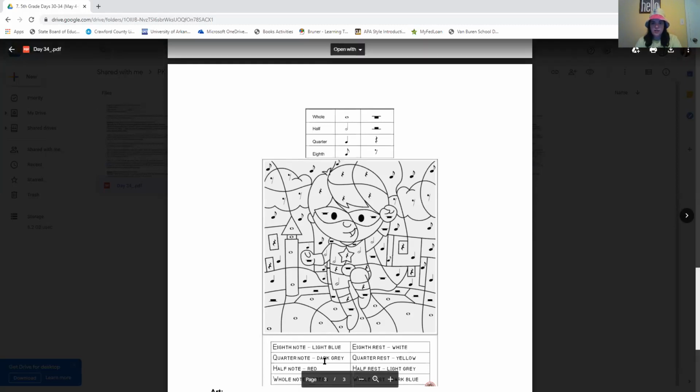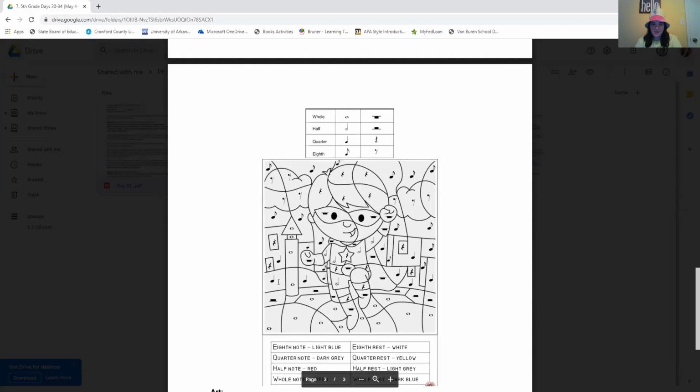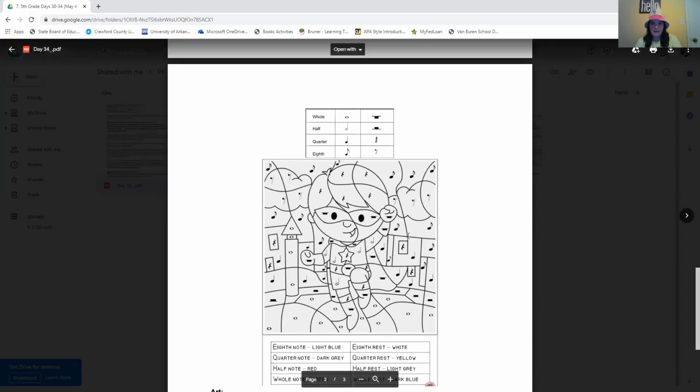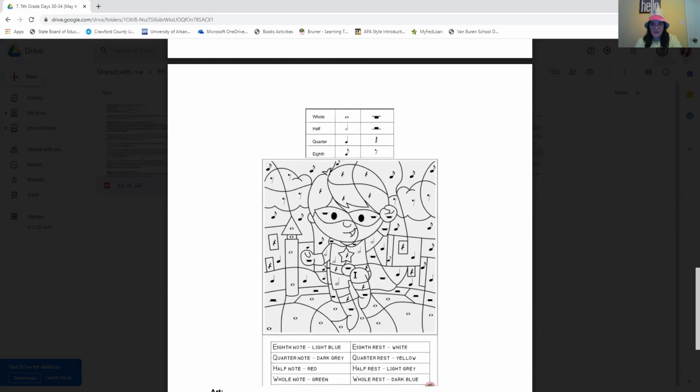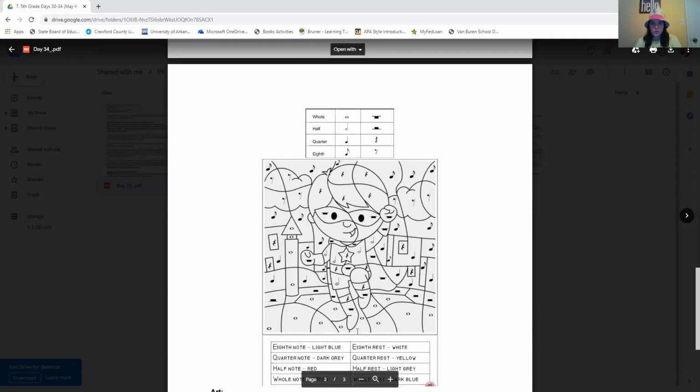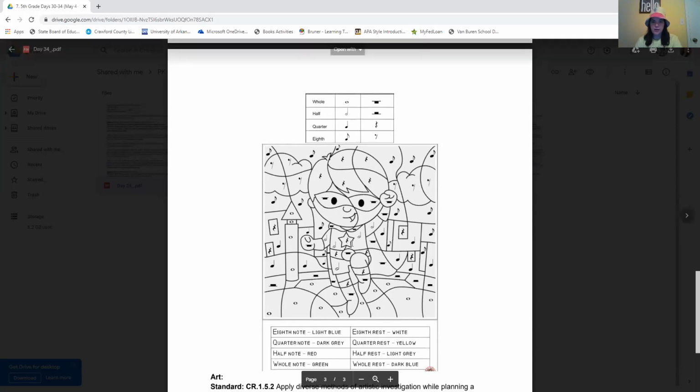A quarter note is dark gray. This is a quarter note. You'd color that section dark gray. Half note would be red. Let me find a half note. Half note here, that would be red. Your whole notes are going to be green. There we go, green. Whole note is green. So that's everything down here is going to be green. Color all those sections green.